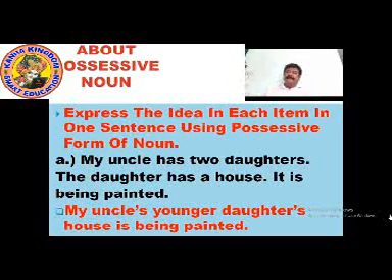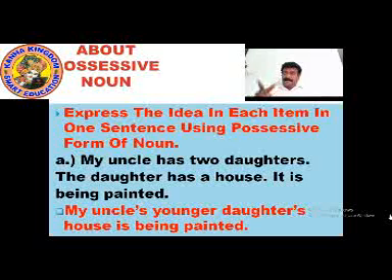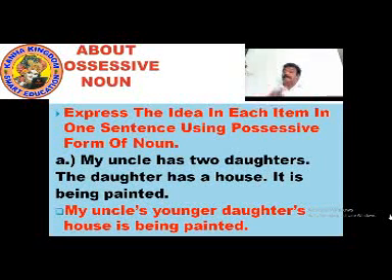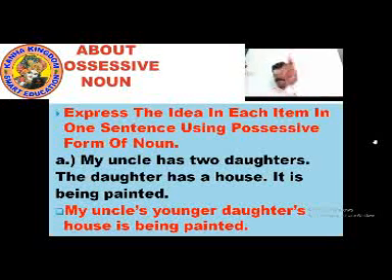Is being painted. So the 3 sentences which were there, my uncle has 2 daughters, the daughter has a house, it is being painted, are all covered in one sentence using 2 apostrophe s's at 2 different places. My uncle's younger daughter's house is being painted. Everything is clear. Who is the daughter? Daughter is uncle's younger daughter. Daughter's house. Again daughter's house has come, where it shows the daughter has a house and it is being painted. Daughter's house is being painted. My uncle's younger daughter's house is being painted.